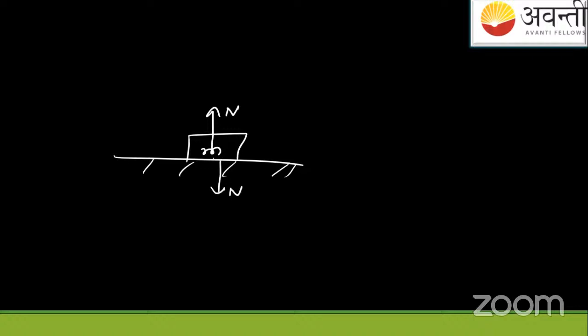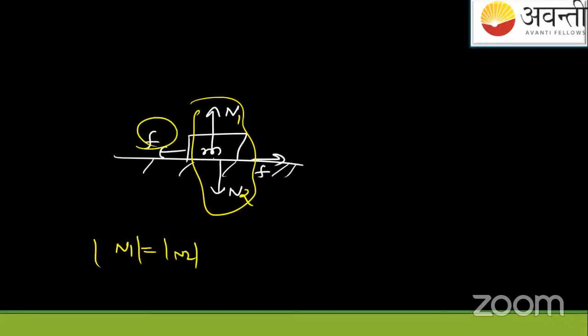Action reaction. Let us assume the block is moving, so friction force will come into action. This will be in this direction from the ground to the block, and from the block to the ground, the reaction will be in this direction. If we are considering this normal reaction force, we know it is opposite in direction, but action reaction is the same in magnitude. So if you mark it N1, N2, this is the same in magnitude. The same I apply for this. If I mark it as F1, F2, we know in magnitude it is the same.